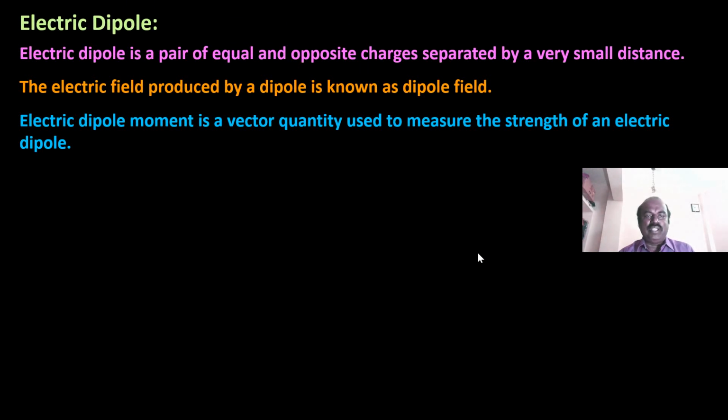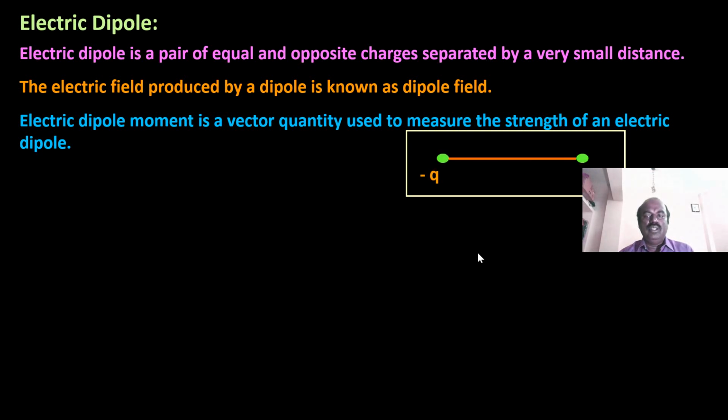Electric dipole moment is a vector quantity used to measure the strength of the electric dipole. So if you want to measure the strength of the electric dipole, we have to find the electric dipole moment. The dipole, as defined, has equal and opposite charges separated by a small distance.